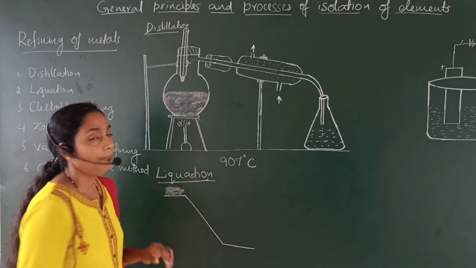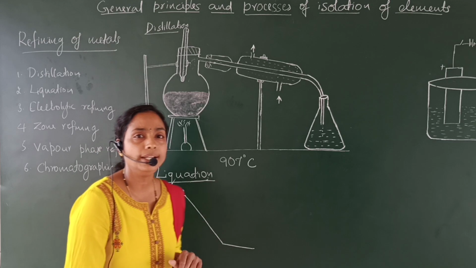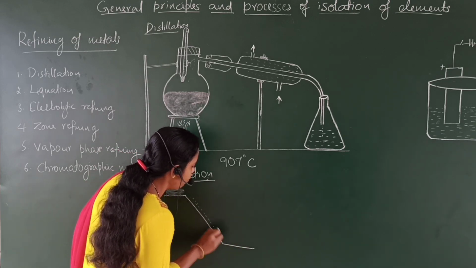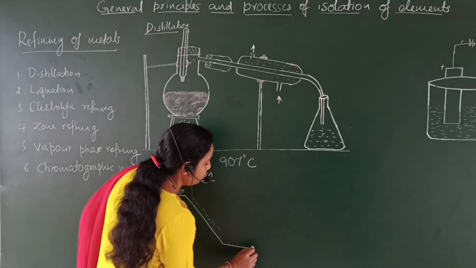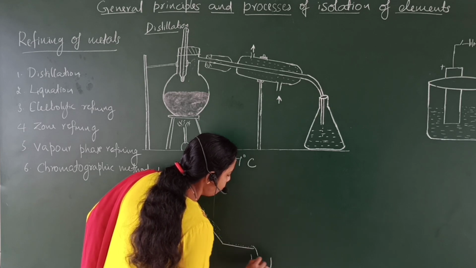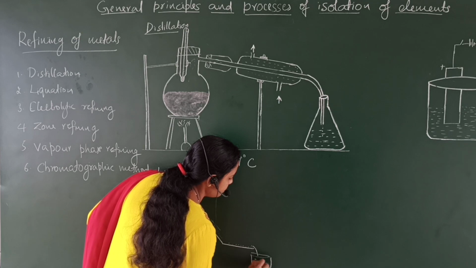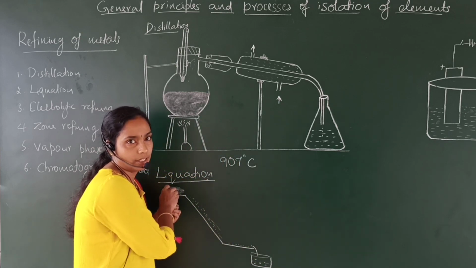The impure metal is heated. When we heat, the low melting metal melts first and flows down the sloping surface, and the pure metal is collected at the bottom of the sloping surface. The impurities are left behind at the top of the sloping surface.